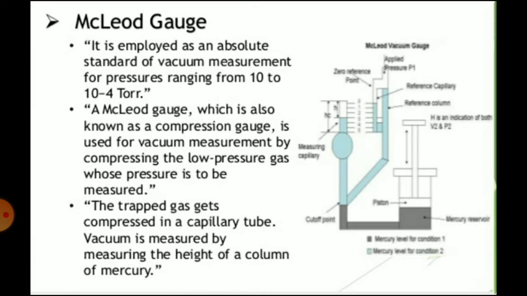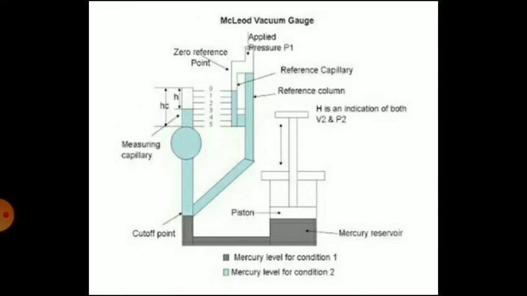So you can see the diagram. In the diagram you can see there is a measuring capillary, then there is a reference capillary, a reference column, on the left hand side you can see the mercury reservoir, and there is a piston arrangement to apply the pressure, that is, for the compression of the mercury. And at the top you can see the pressure that is applied, that is P1, to the reference capillary.